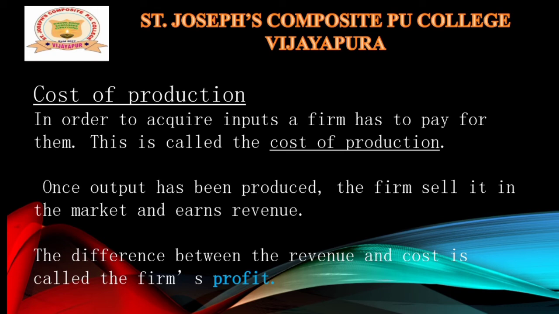So this is the concept of cost of production. In this chapter we'll also discuss the relationship between input and output along with the cost structure of the firm. In the next episode we'll continue with new concepts, that is, the production function.